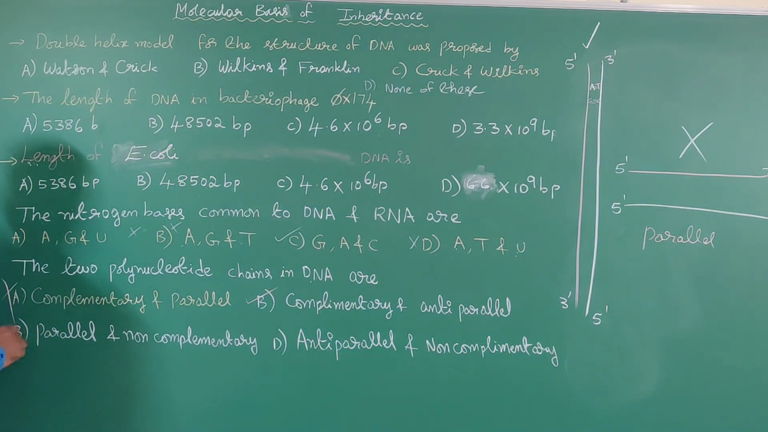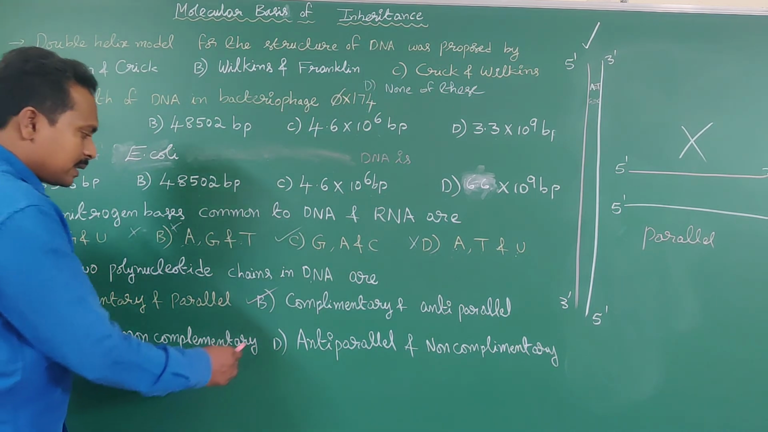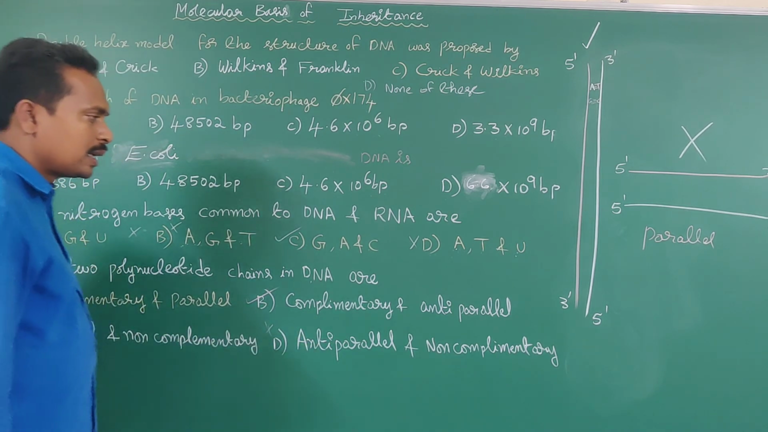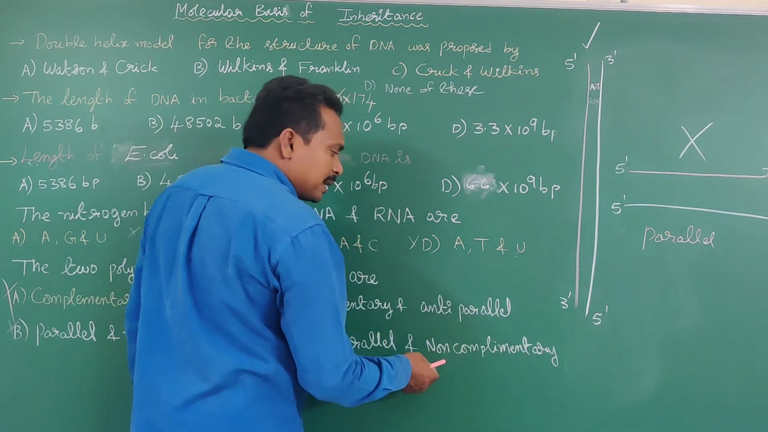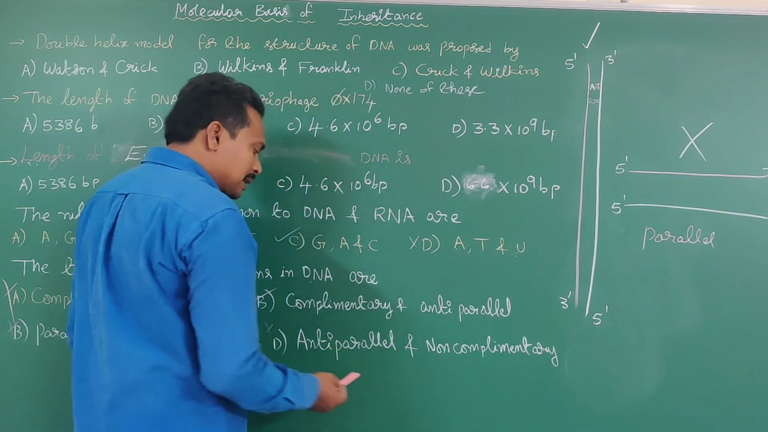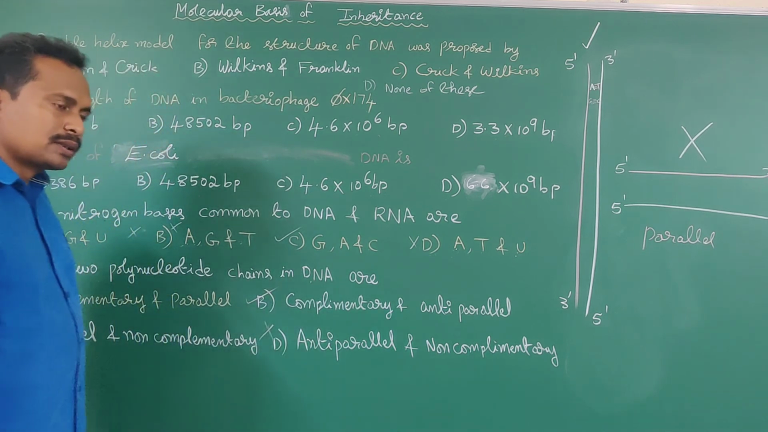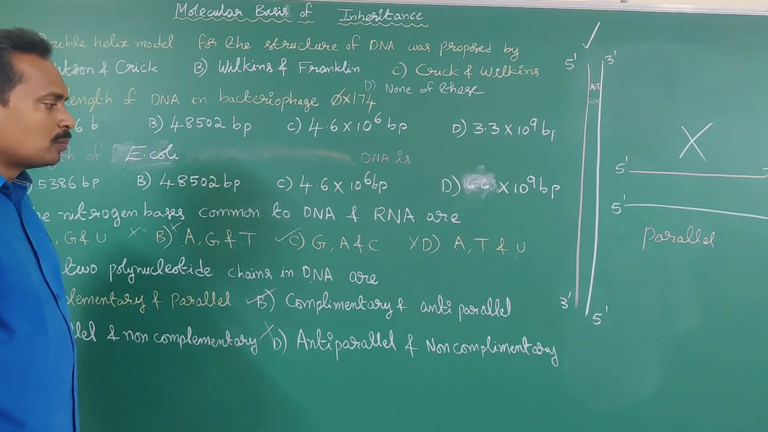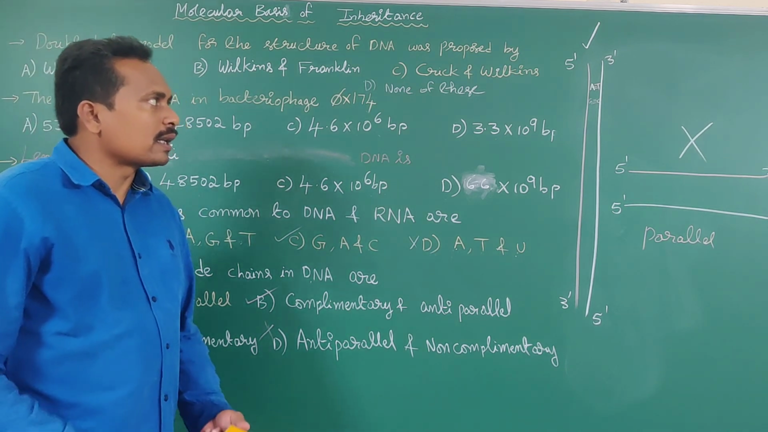Why is option C wrong? Not parallel. Both the strands are arranged in an anti-parallel manner. Non-complementary is given, but both the strands are complementary with each other. Hence C is wrong. Why is D wrong? Here anti-parallel is right, both the strands are anti-parallel and complementary, but the given word is non-complementary. Hence option D is wrong. So what is the correct answer? Option B is the only correct answer. Both the strands are complementary with each other and anti-parallel.